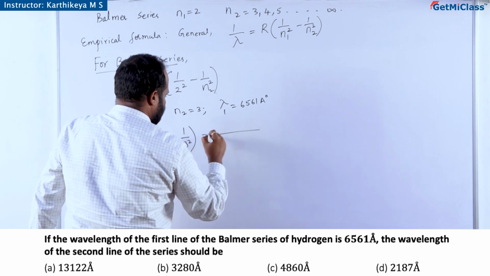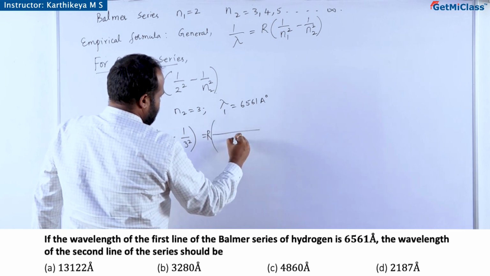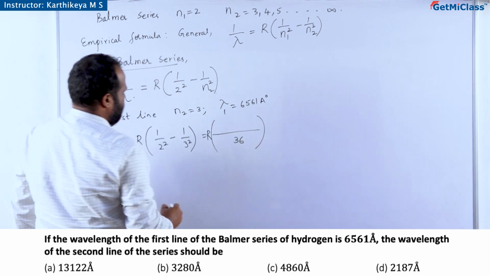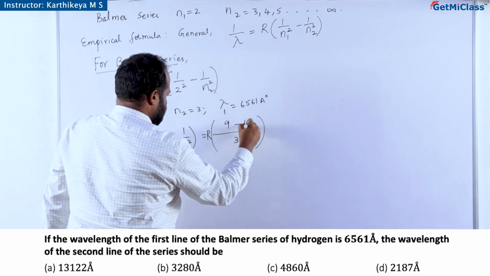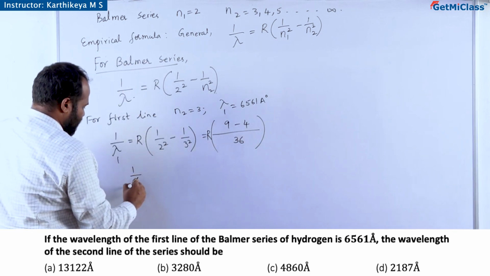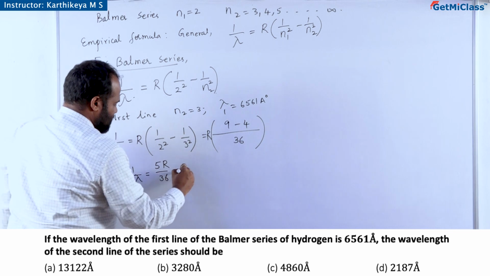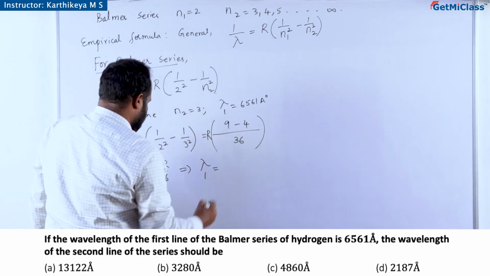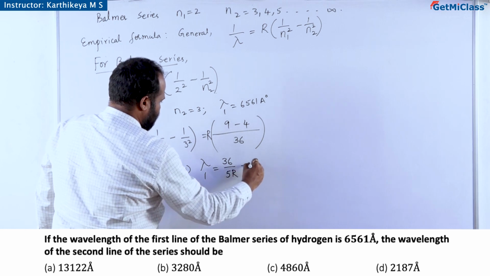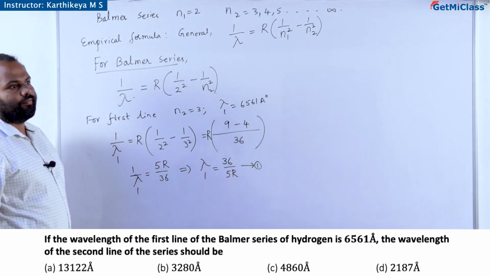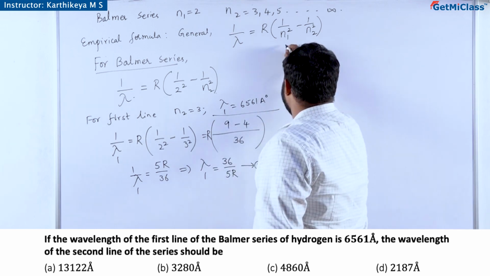So this is R into, this is 4, this is 9, 36 is the common denominator, so 9 minus 4. So 1 by lambda 1 is 5R by 36, which implies lambda 1 is 36 by 5R, equation 1. Of course we know the value of lambda 1, which we will substitute at the end.